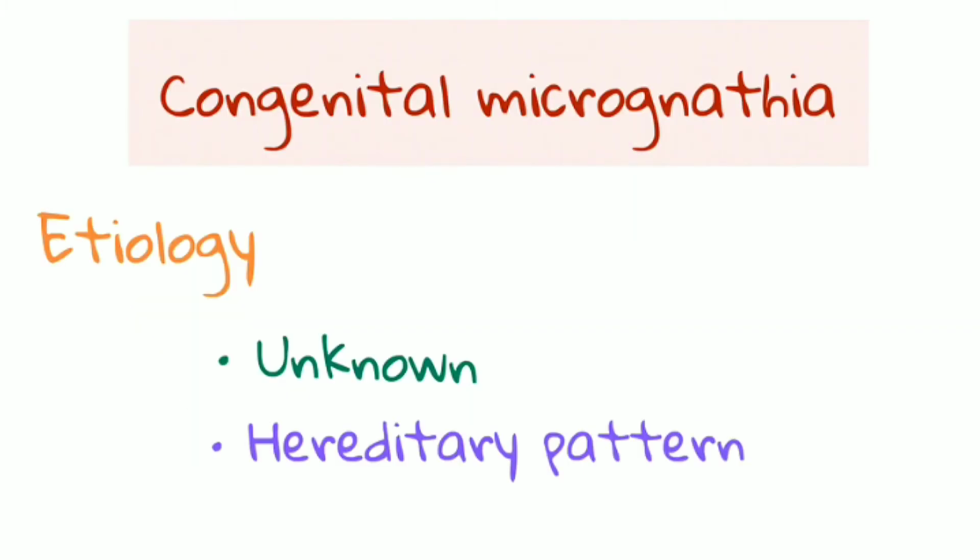Now let's come to congenital micrognathia. Congenital means it is congenital in origin, while micrognathia means small jaws. So it is nothing but a congenitally small jaw. The etiology here can be unknown, and a hereditary pattern can also be seen.